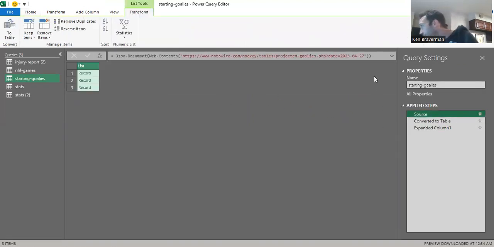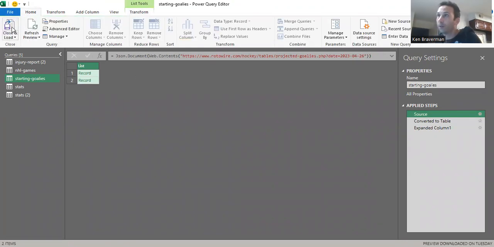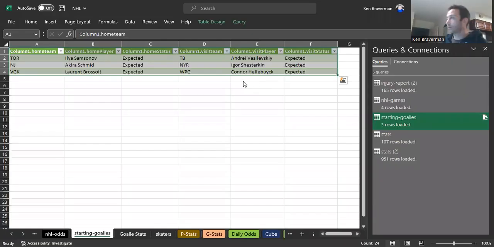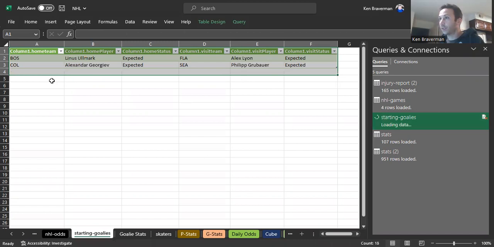And we change the source to 26. And we're done. Then we go to home, and we go to load and load it. And this is going to give us just the goalies from the 26th. And guess what? We're done.